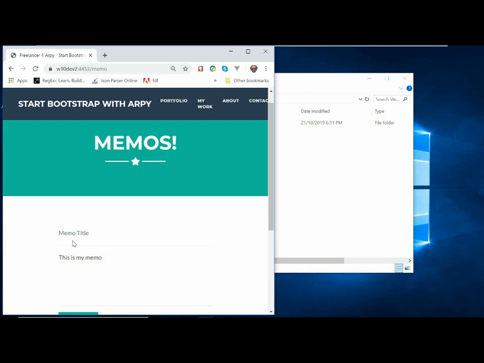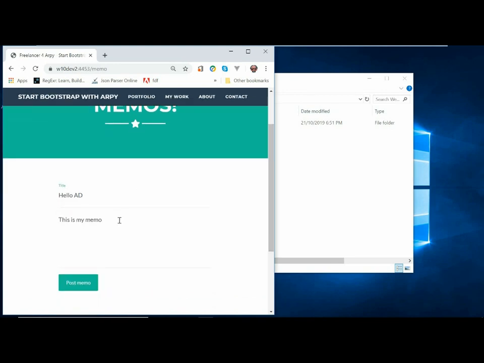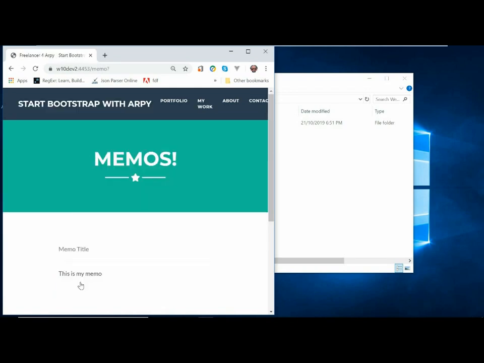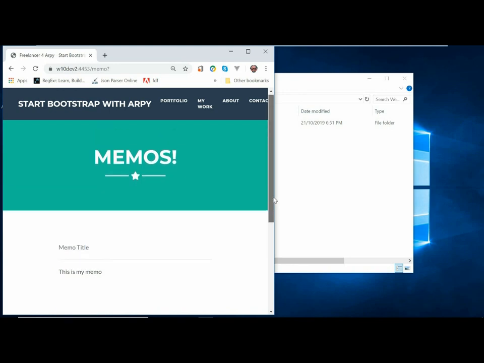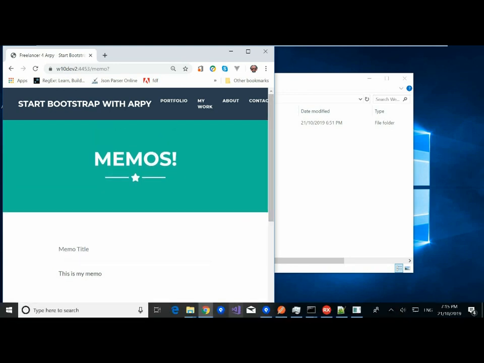Anyway, so now we've got our memo. So here's our memo title, and we can put it there. Hello, ADUG. And you see it's got this beautiful little title that appears up here, magic. So again, we don't have to do anything about that. It's all part of the theme. And this is my memo message. And it says, here's my hint, memo message. And if I click post memo, what's going to happen? Nothing. We haven't hooked anything up to it. Okay, but that looks pretty good. All those kind of things are working straight away, so that makes us pretty happy.